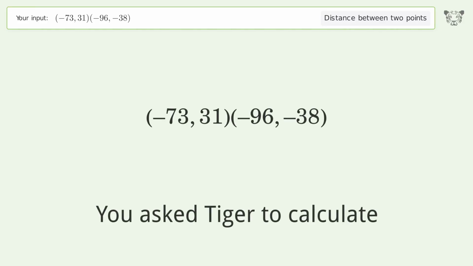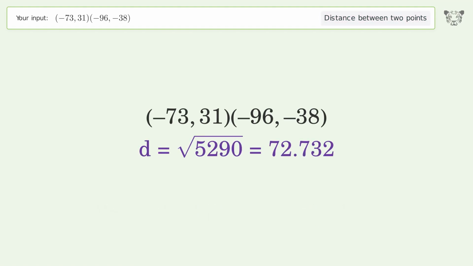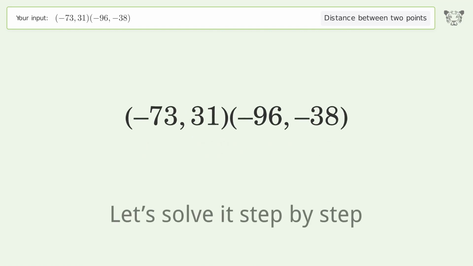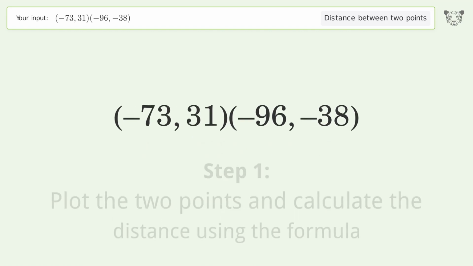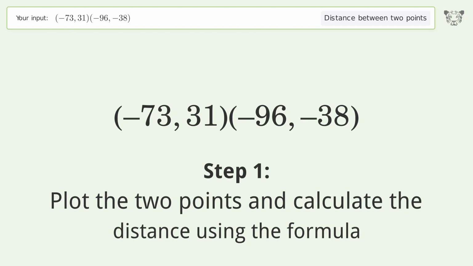You ask Tiger to calculate. This deals with the distance between 2 points. The distance between the 2 points is the square root of 5,290, or 72.732. Let's solve it step by step. Plot the 2 points and calculate the distance using the formula.